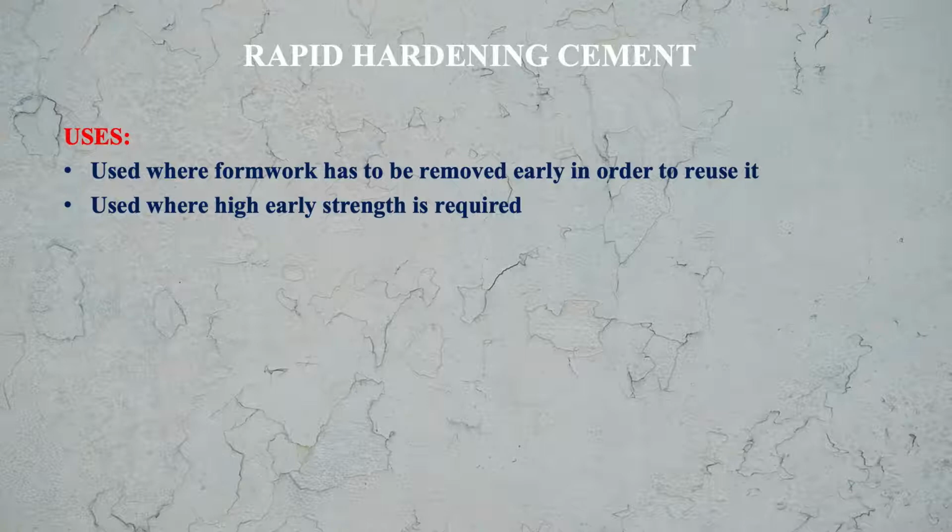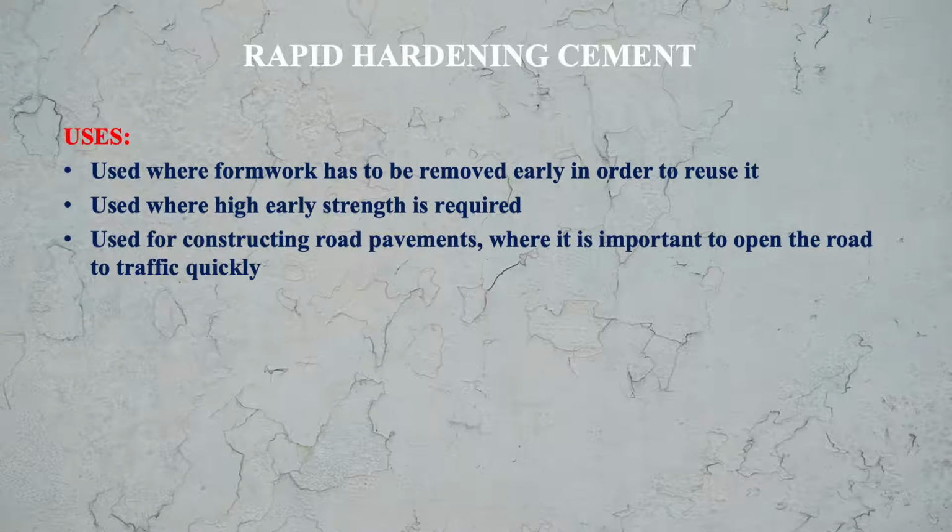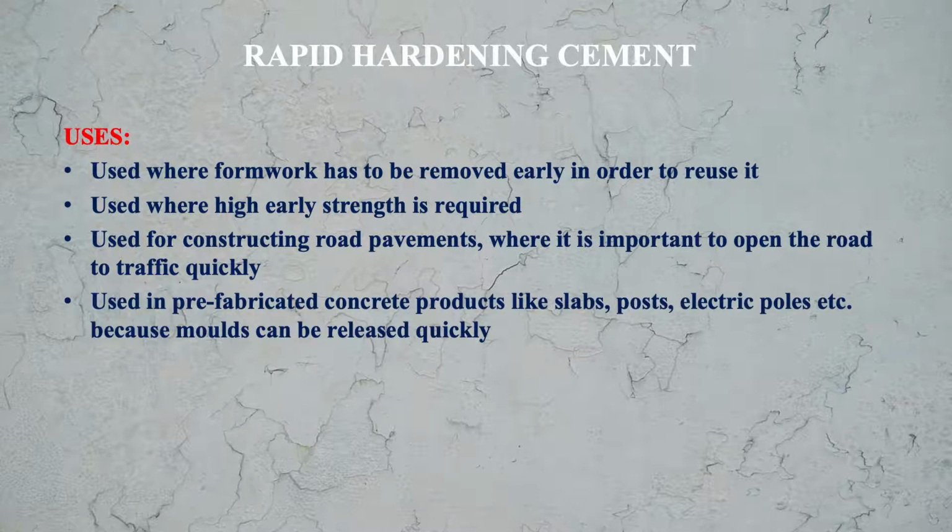Also, this cement is used for constructing road pavements where it is important to open the roads to traffic quickly, because you cannot obstruct the traffic for a long time. So here we have to open the road to traffic as early as we can, and the only option we have is the use of rapid hardening cement. This cement is also used in prefabricated construction products like prefabricated slabs, prefabricated posts, electric poles, etc., because the molds can be released quickly here.